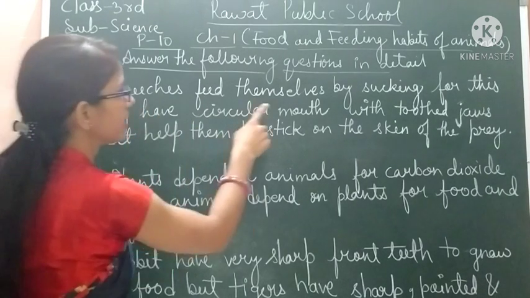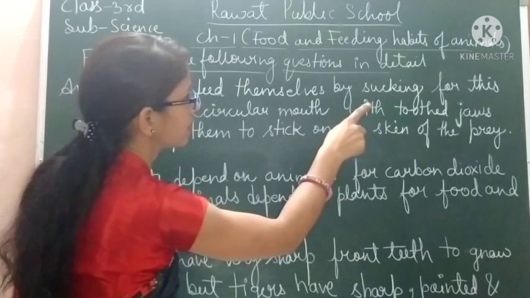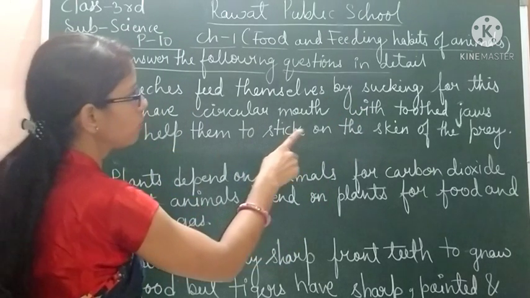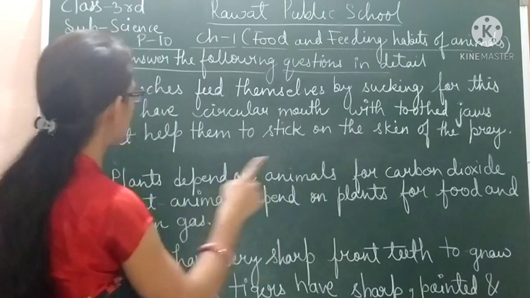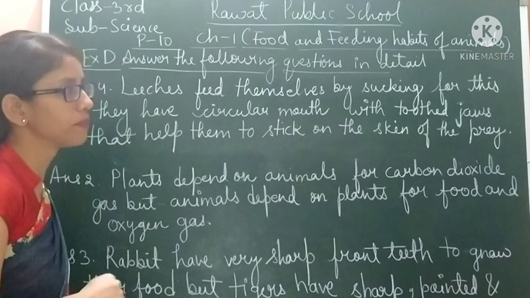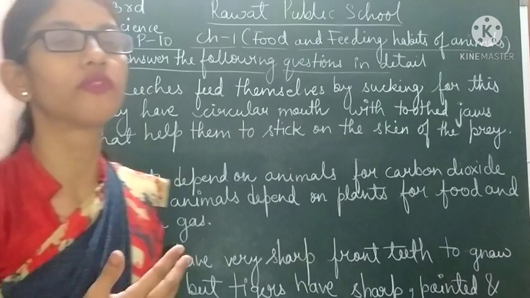So the answer of this question 4 is: leeches feed themselves by sucking. For this, they have a circular mouth with tooth jaws that help them to stick on the skin of the prey, or the skin of the animal.